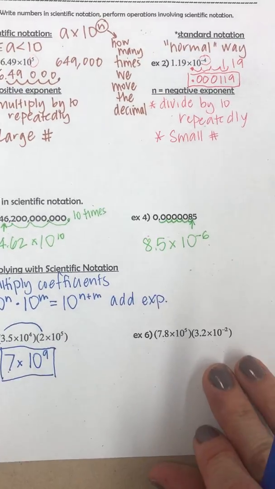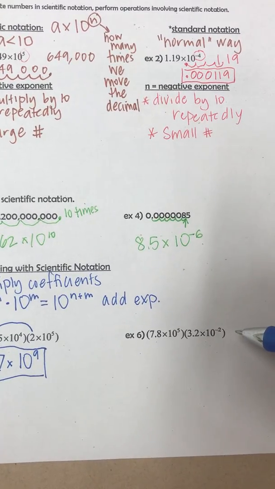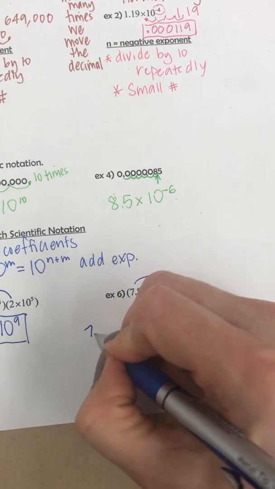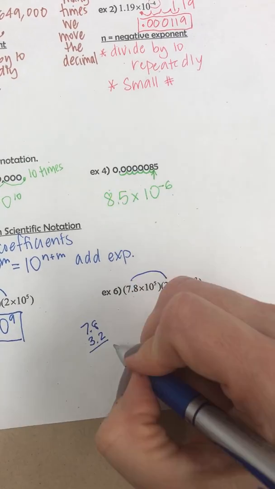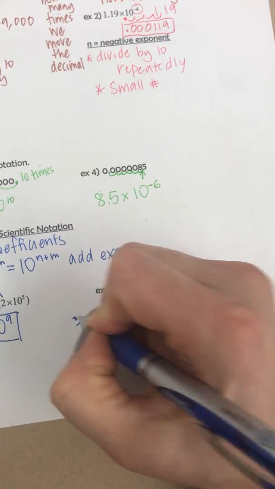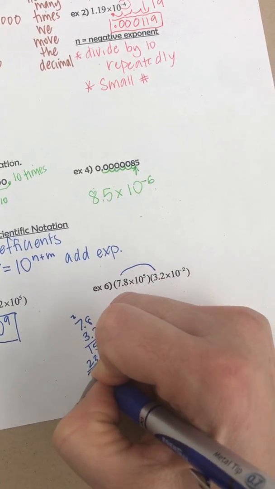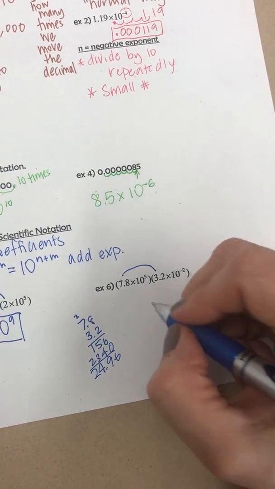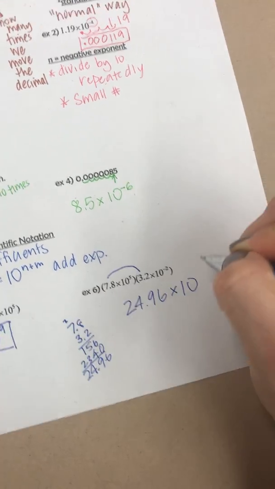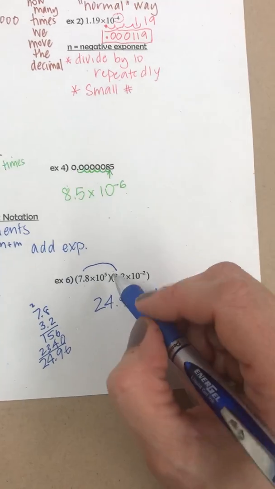Now you're going to watch me do some math by hand. I forgot to bring my calculator over here and I don't want to move, so I'm just going to stay where I am. But I need to multiply these two. So again, 7.8 times 3.2. Doing some quick math here, hopefully. I hope that's right. Something like that. So 24.96 times 10.